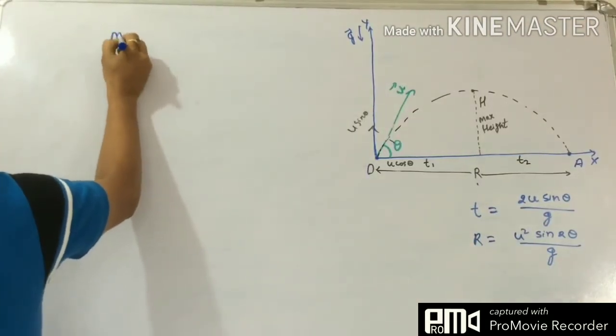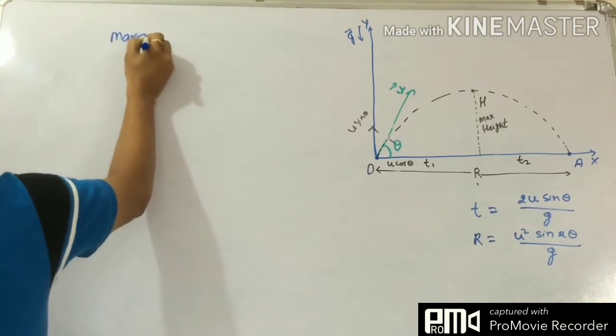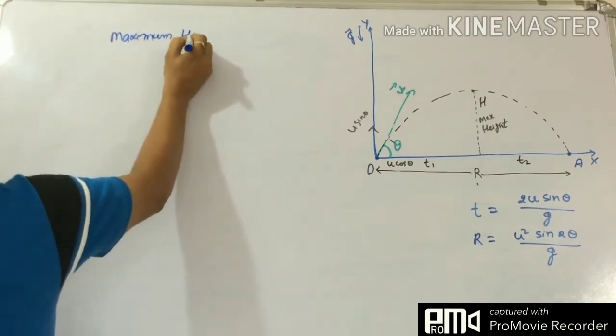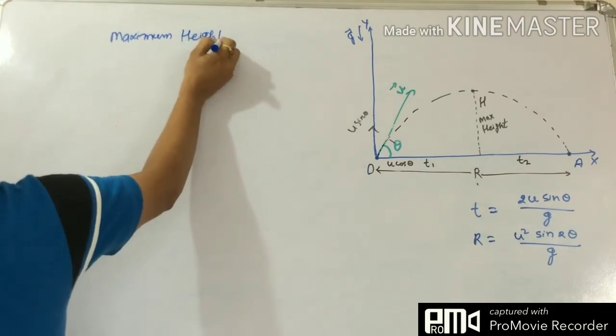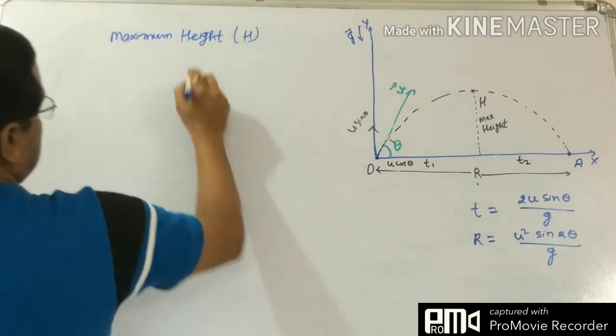Now we have to find the maximum height h.